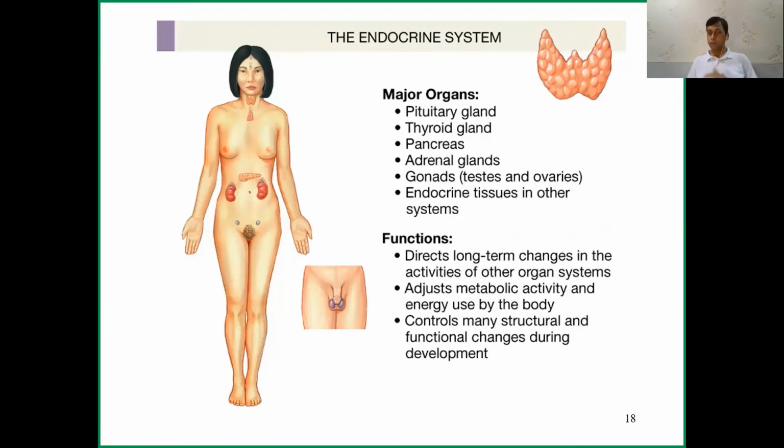After the digestive system, this is also one of the major systems. We will discuss in detail the function of the pituitary, thyroid, pancreas, adrenal, all the glands, how they are functioning, the diseases of these glands, how to diagnose the problems of this system, what blood tests we should advise, and how to read the blood test also. I will cover everything. After that, you will be able to practice with better confidence. You can understand the physiology in a better way, and the pathology in a better way.